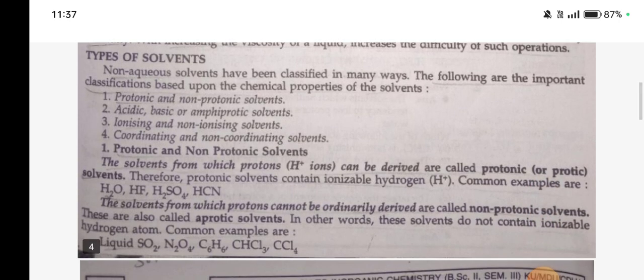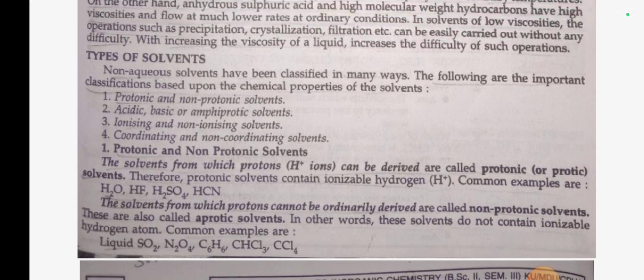Types of solvent. Non-aqueous solvents have been classified in many ways. The following are the important classifications based upon the chemical properties of the solvent. Number 1, protonic and non-protonic solvents. Number 2, acidic, basic or amphoteric solvents. Number 3, ionizing and non-ionizing solvents. Number 4, coordinating and non-coordinating solvents.